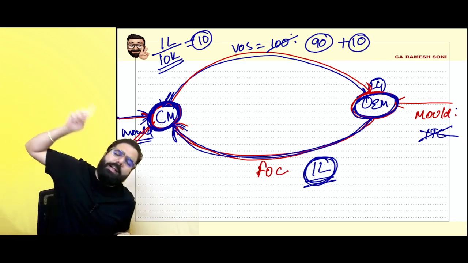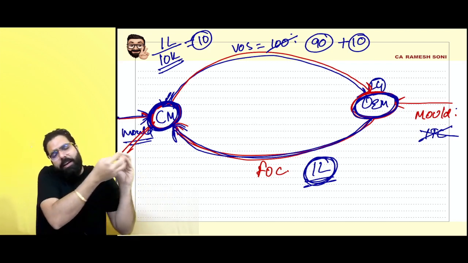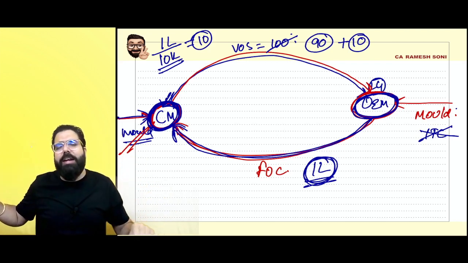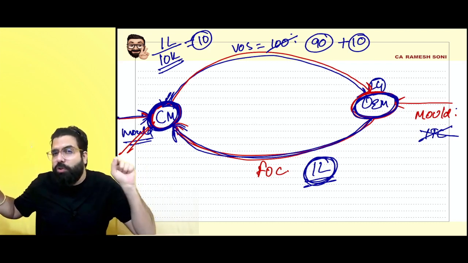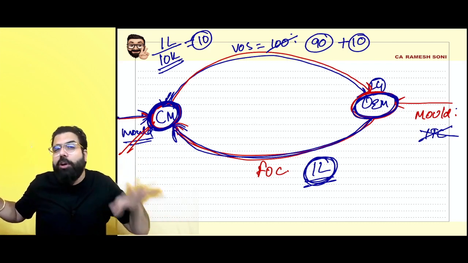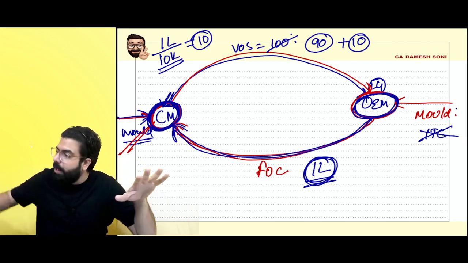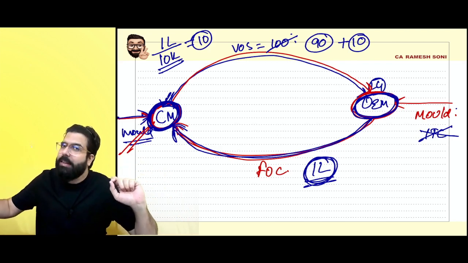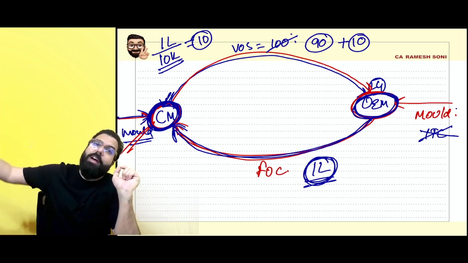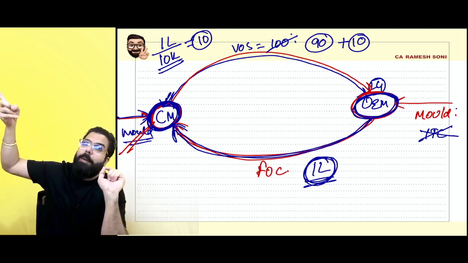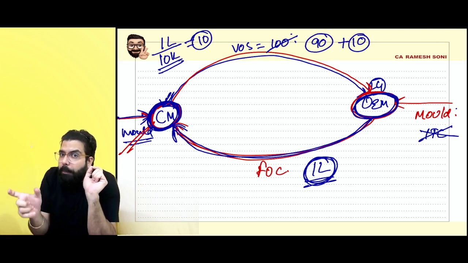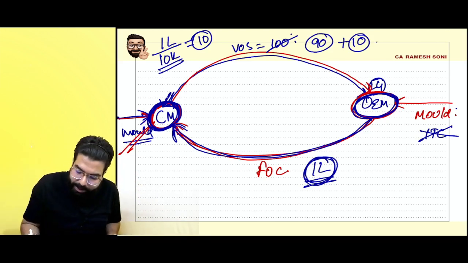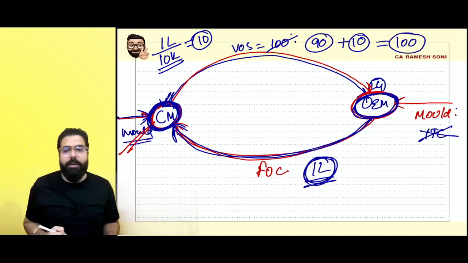Always remember one thing: if the contract was that the component manufacturer will buy the mold, make the item and give it to you, but later you bought the mold and gave it to him free of cost, first of all you will not get the ITC, because it is not in the course of your business to buy the mold. You gave it to him free of cost, and he makes the component and gives it to you. When you receive the component, you have to add the amortized cost of the mold to the value of supply. Point is clear, and hence the value of supply will become 100 rupees.